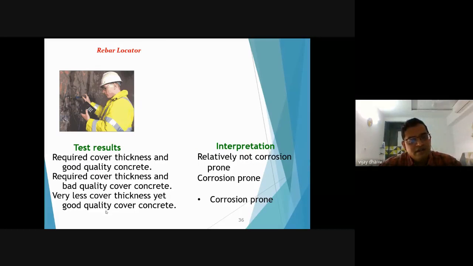Rebar locator. This is also one tool from which you can find out the rebar location. If your rebars are not in a proper location, this also causes deterioration. You can find out the cover depth, and from those results you can say whether your concrete is relatively corrosion prone or resistant to the corrosion.